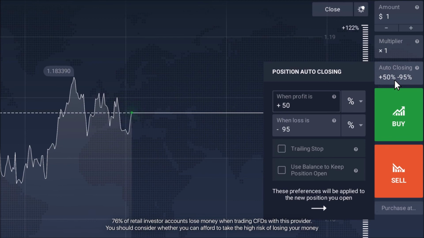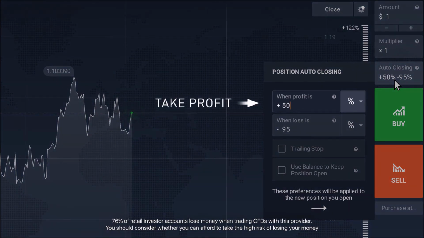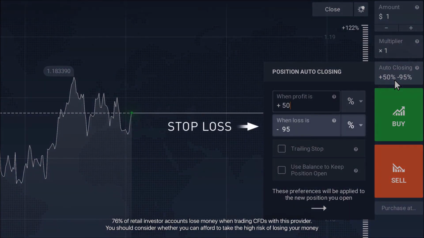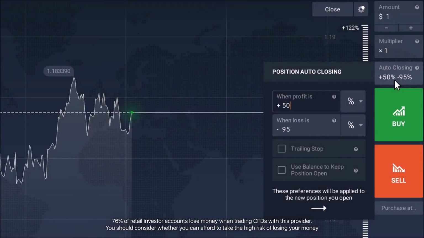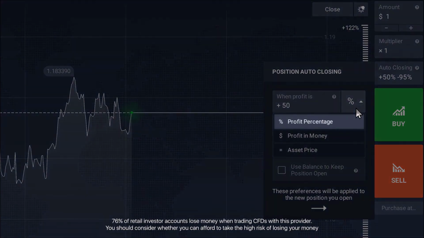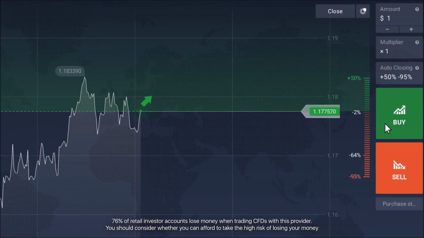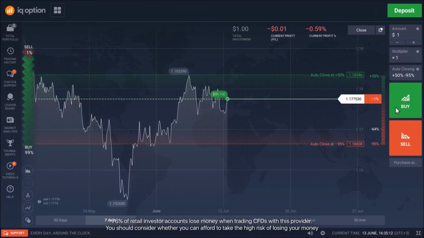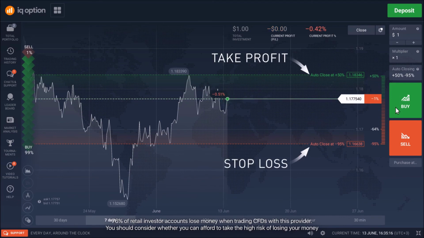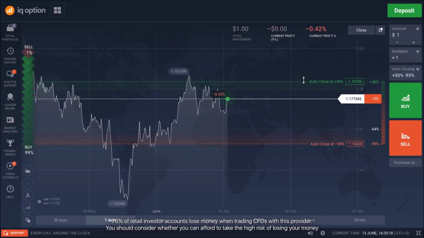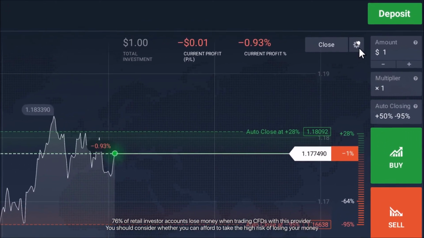Specify when the position must be closed, when a certain level of profit, take profit, or loss, stop loss is reached. Note that you can set the profit or loss value in percentage, in money, or simply put the asset price. Auto closing is reflected in the chart as a green dotted line for take profit and as a red dotted line for stop loss. Please note that these lines can be shifted up or down manually by using a cursor. The values corresponding to the lines change simultaneously with manual shifting.